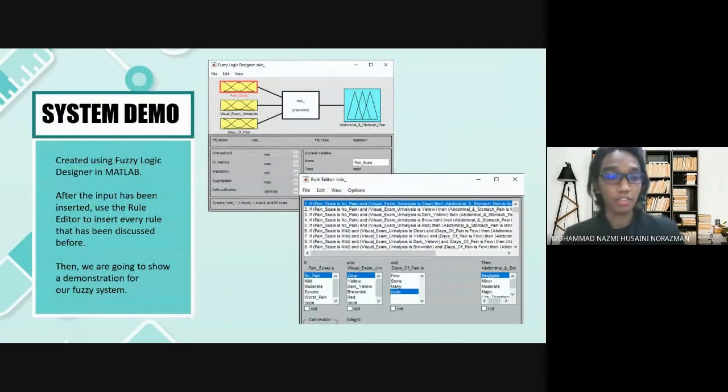Okay, thank you, Amirul. Now I'm going to explain the system demo that we created using Fuzzy Logic Designer in MATLAB. The first thing we have to do is use the fuzzy command to insert the input into our Fuzzy Logic Designer, and then use the rule editor inside the Fuzzy Logic Designer using the rules we have discussed with our knowledge engineer and our domain expert. As you can see in the slide, that is our sample for Fuzzy Logic Designer and our rules. Now let's see our demonstration for our fuzzy system.